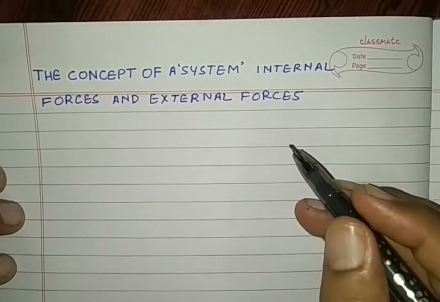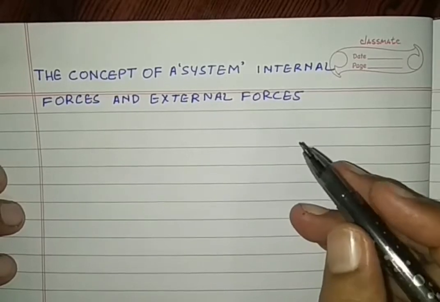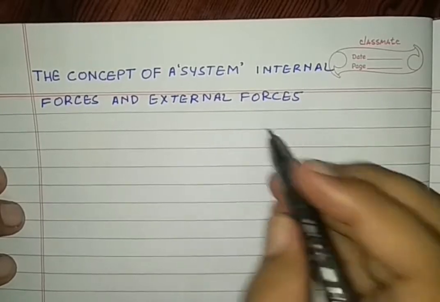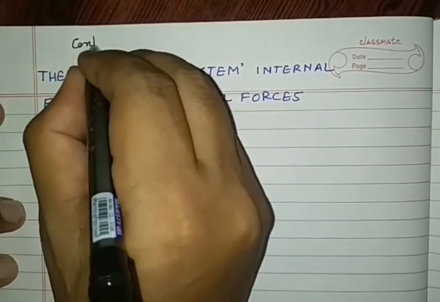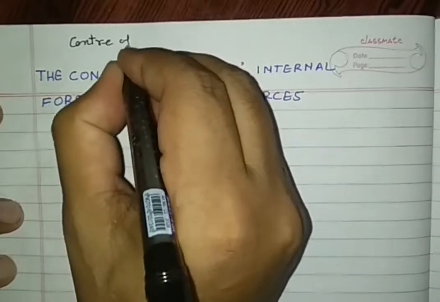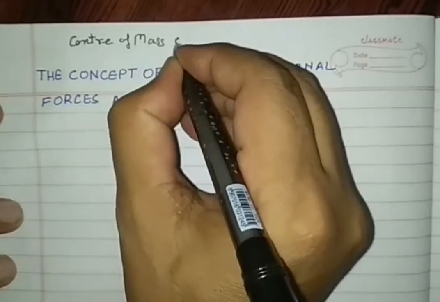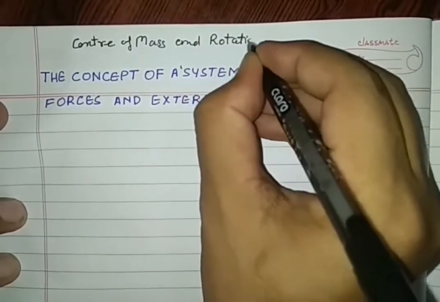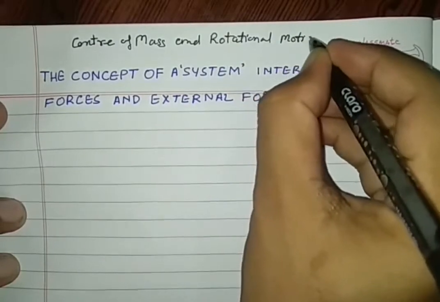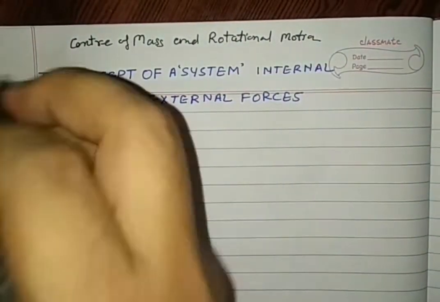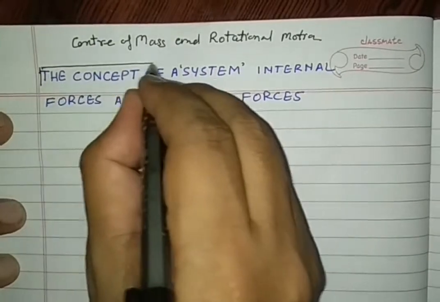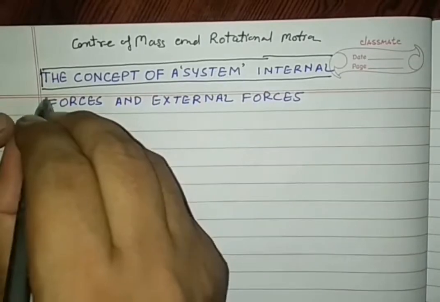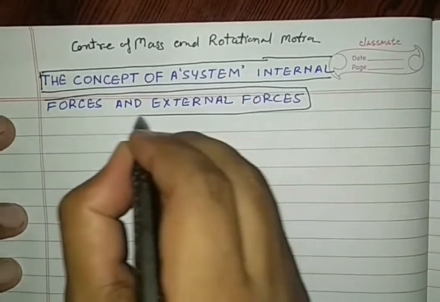Today we start the center of mass and rotational motion chapter. Here in center of mass and rotational motion, we are going to see the first topic, that is the concept of system, and internal forces and external forces.